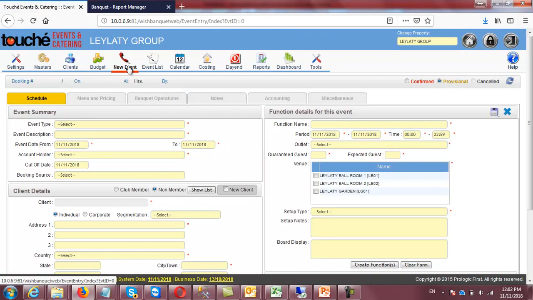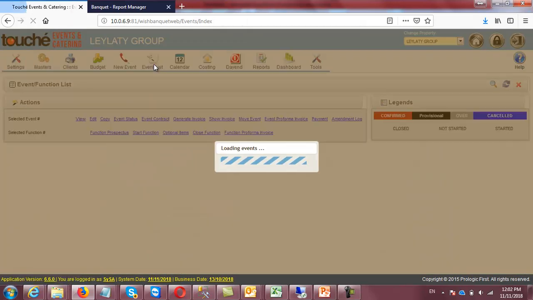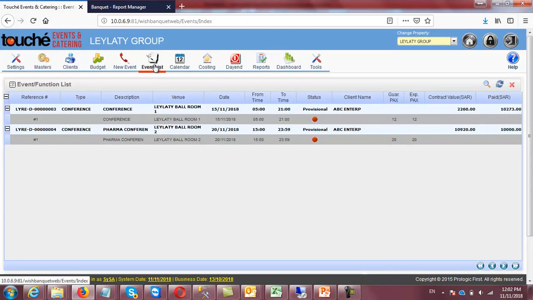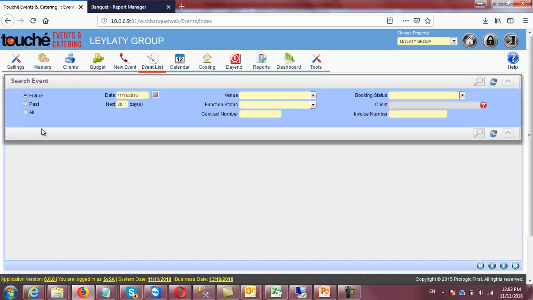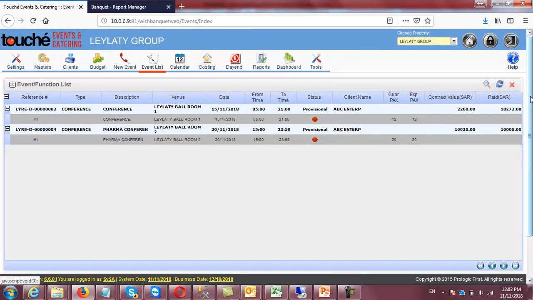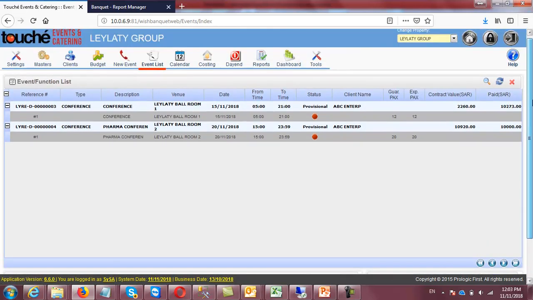This is the main screen for the transactions, where you can design the event list. Basically, this is the view screen. This is the display where it will show all the current events of the day, and here you have the search button where you can find any future, past, and other events. The basic information of the event, the hall, event type, client name, how much advance paid, and the total contract value, all will be available here in the screens.